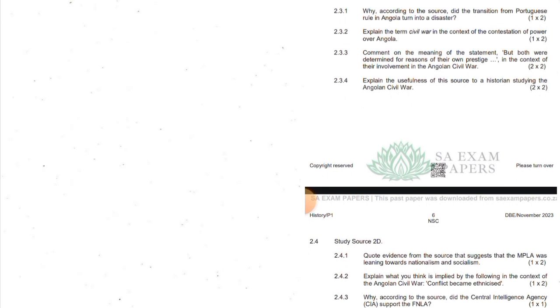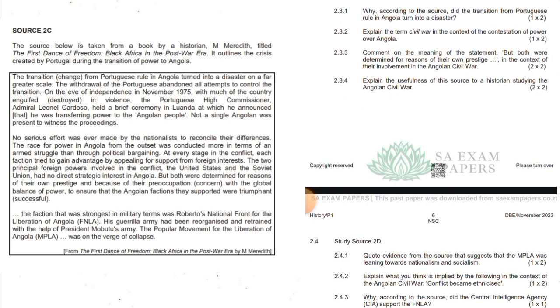2.3.2. Explain the term civil war in the context of the contestation, guys, of power over Angola. A war in which civilians within Angola fought against each other, when the nationalist movements MPLA, FNLA, and UNITA in Angola fought against each other to take control over the government.